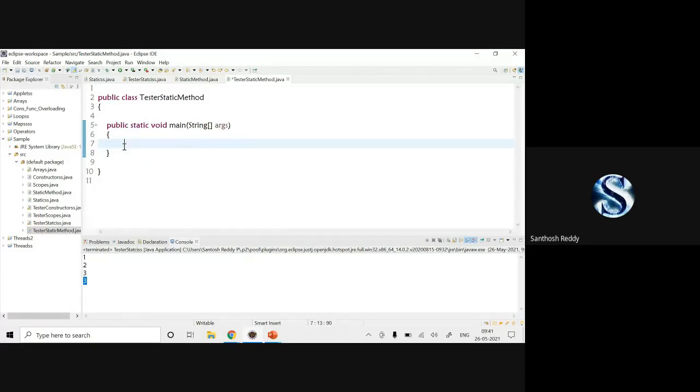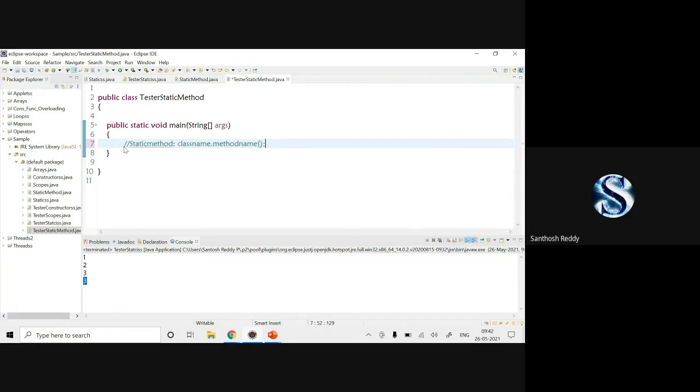Directly we can access it with the class name dot method name. We can access a static method with class name dot method name. That's it.